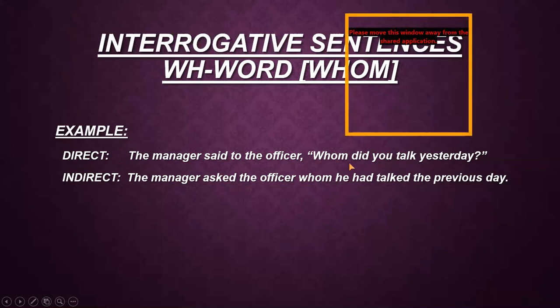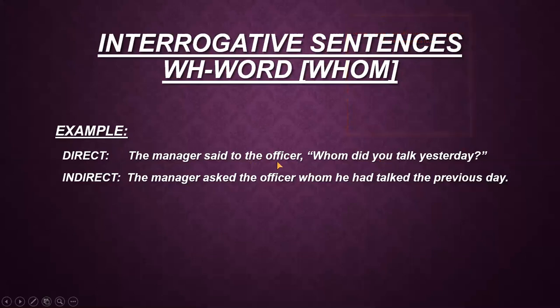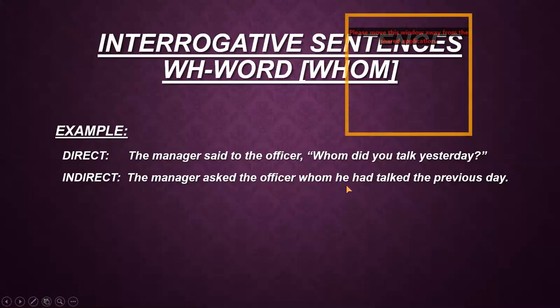Did you talk shows that it is the past indefinite tense because did is here with the first form of verb. But according to the rule, I have to convert it into an assertive sentence. So I move to the subject first. You, that is the second person, depends on the object. An officer may be a male person, maybe a female person. So I have supposed a male person, so I have used he here. Then because past indefinite tense has to be converted into past perfect tense, I have written had with the third form of verb talk.